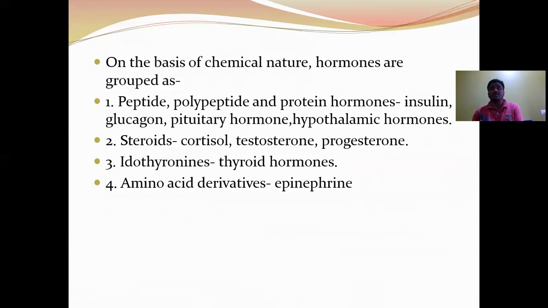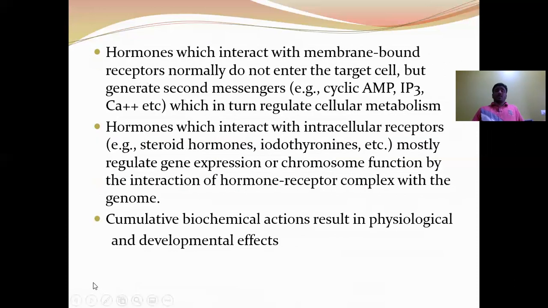Iodothyronines contain an amino acid plus iodine. Example: thyroid hormone. Amino hormones contain only a single amino acid. Example: epinephrine, norepinephrine, and melatonin are the amino hormones. Let us see the mechanism of the hormone action.